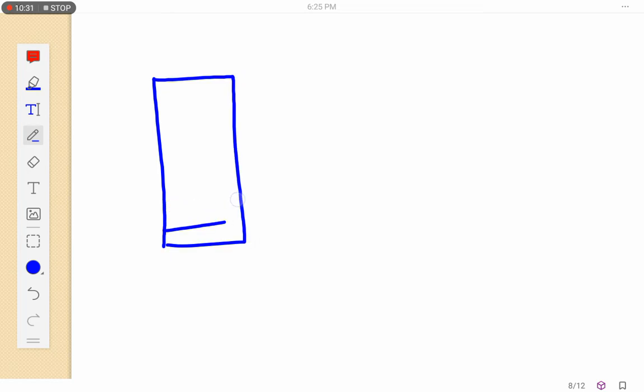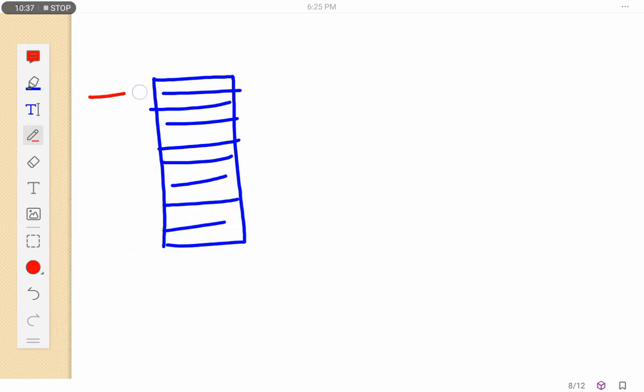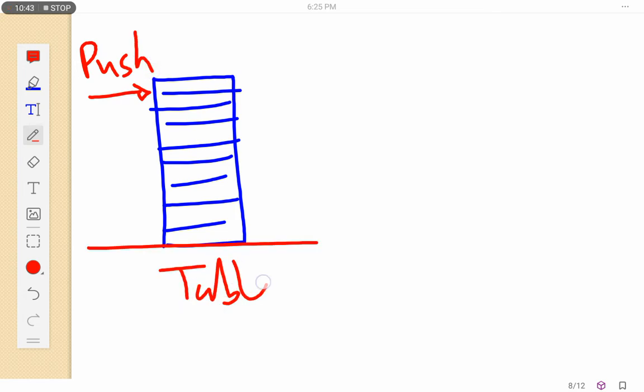For shear, I can talk of a pile of books. Let's have a pile of books. This is a pile of books. These are books, these are books, these are books. So when I talk of shear, I can push here. I'm pushing here at the top. This is the table.